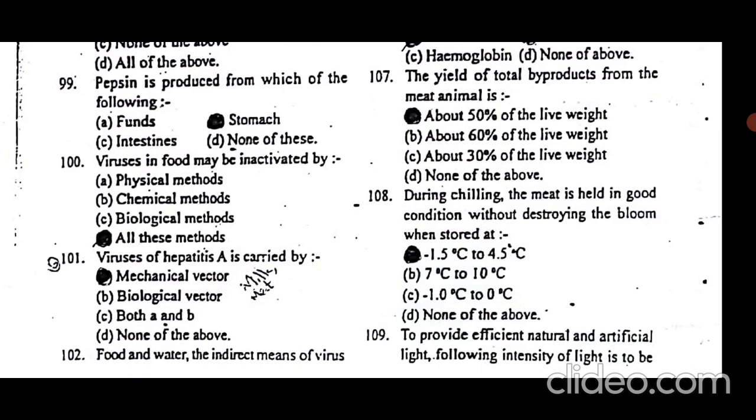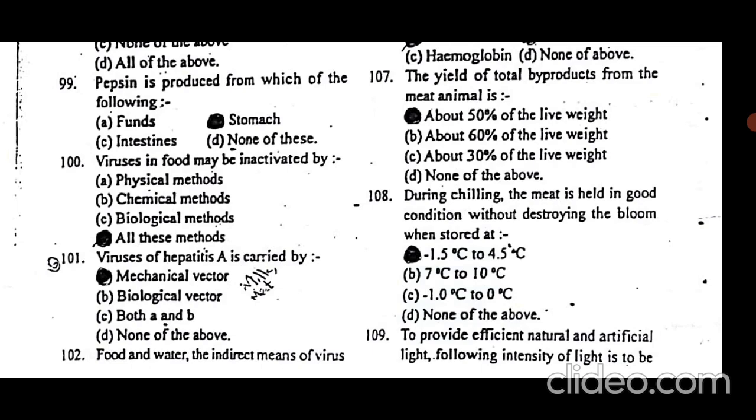So the yield of total byproducts from a meat animal is 50% of live weight. It means that half of the live body weight is edible, the meat, and the remaining 50% is non-edible, such as the bones and the non-edible viscera.